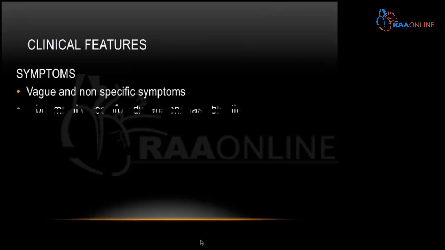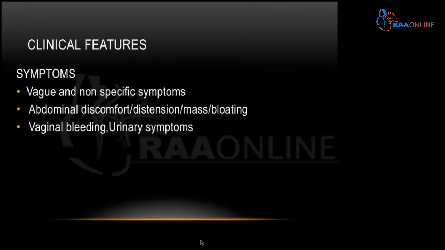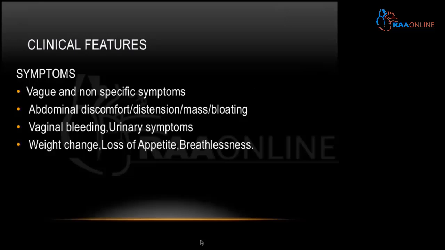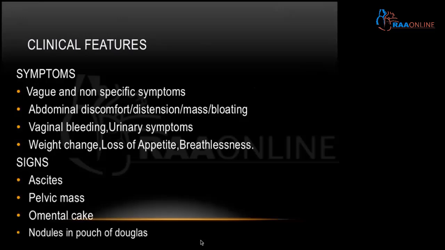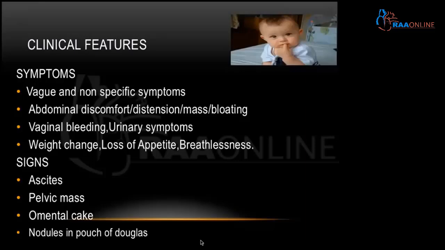What are the clinical features? Usually the patients present with vague and non-specific symptoms: abdominal discomfort, distension or mass or bloating, vaginal bleeding and urinary symptoms, weight change, loss of appetite, and breathlessness due to pleural effusion. The signs include ascites, a pelvic mass, omental caking, and nodules in the pouch of Douglas.